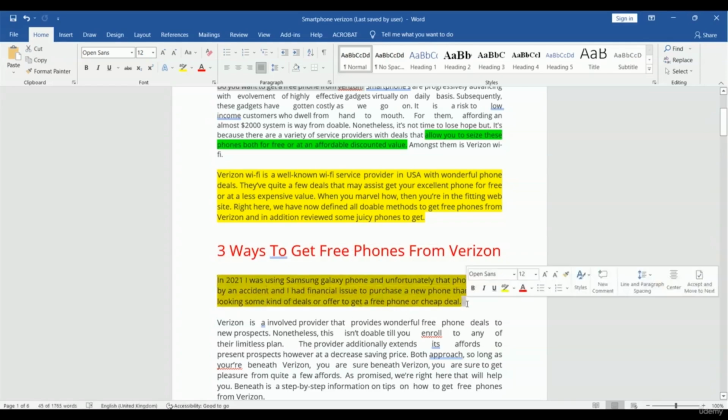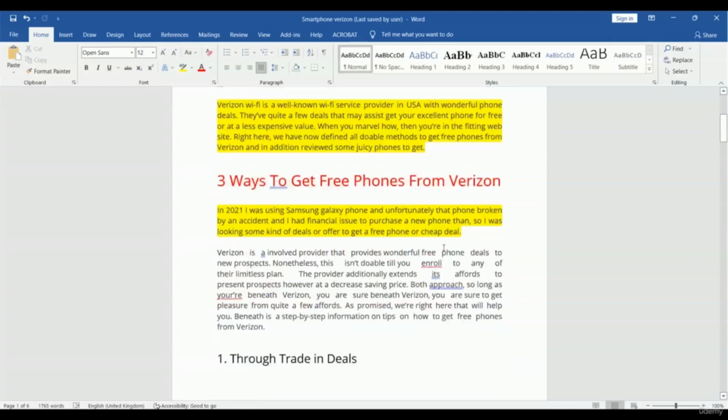In 2021 the writer's smartphone was broken by an accident, and the writer was looking for a deal for getting a free phone. So this is a story. Then what is next? Asking the question.